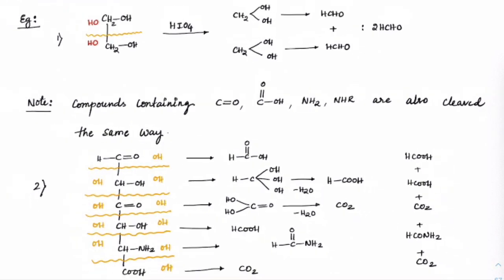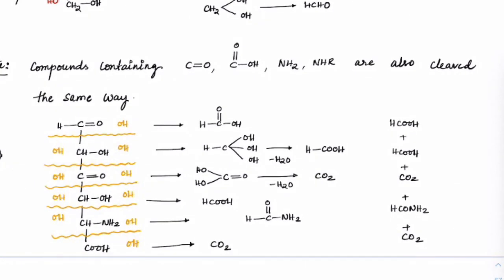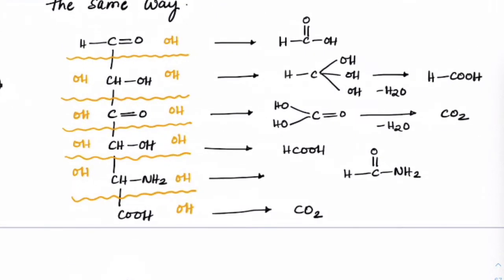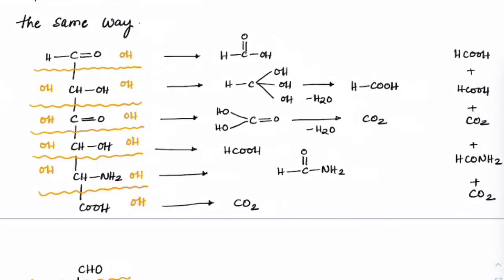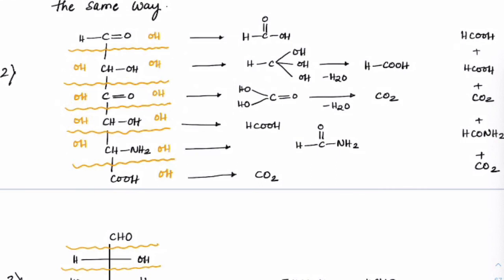Now the same reaction can be seen if you have C double bond O, C double bond O OH, which means acid, NH2, NHR, not NR2. So in all of these cases also the cleavage is the same way. Okay. So observe this. If you can understand this example, I think you will be able to do any type of question in this area.